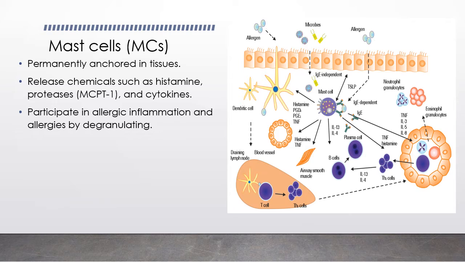Mast cells are permanently anchored in tissues. They release many chemicals that participate in allergic inflammation and allergies by degranulating. The image on the right displays the many receptors that mast cells release in the airway smooth muscle after allergen exposure.